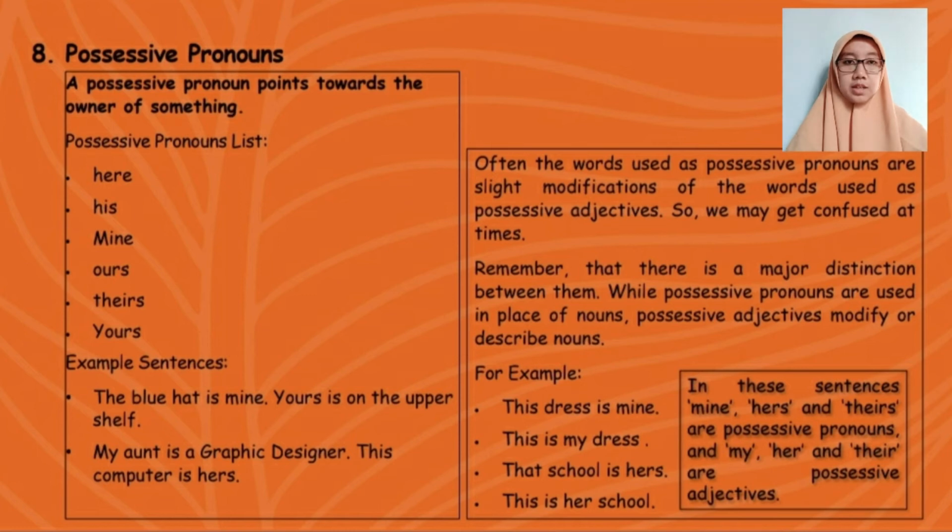And the last number is possessive pronouns. Possessive pronouns point toward the owner of something. Possessive pronouns consist of several words. There is hers, his, mine, ours, theirs, and yours. For example, in the following sentences, the blue hat is mine. Yours is on the upper shelf. My aunt is a graphic designer.